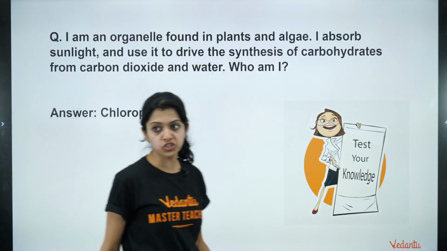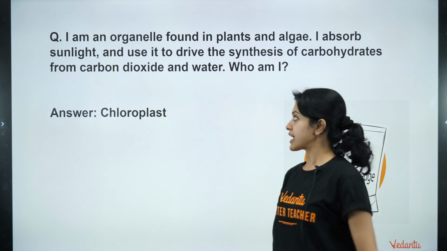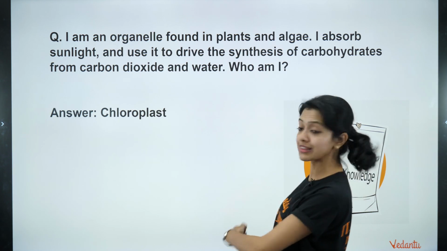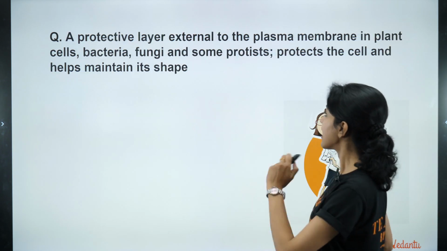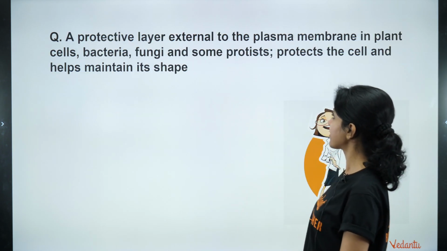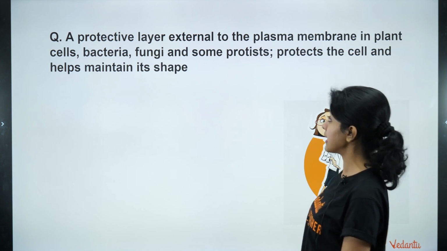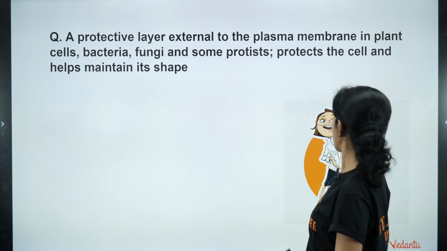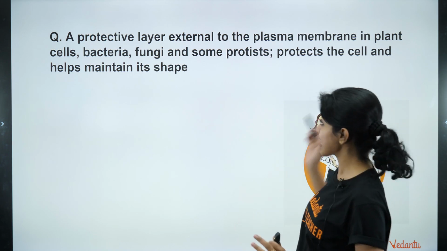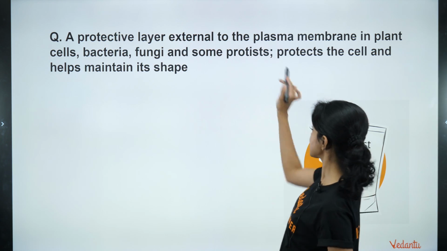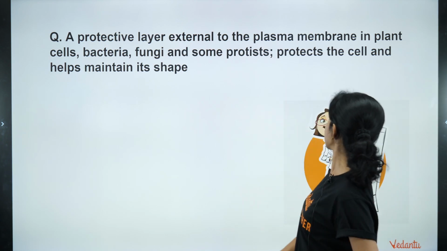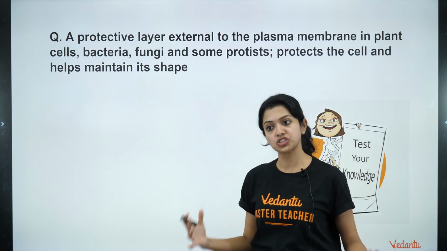Going to the next question. Quickly get to the answer. This is again your answer slide, chloroplast. This is our next question. A protective layer external to the plasma membrane in plant cells, bacteria, fungi and some protists. It protects the cell and helps maintain its shape. There is a small typo here. I'm sorry about that. It protects the cell and helps maintain its shape.